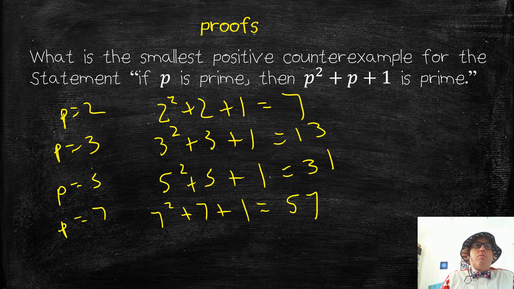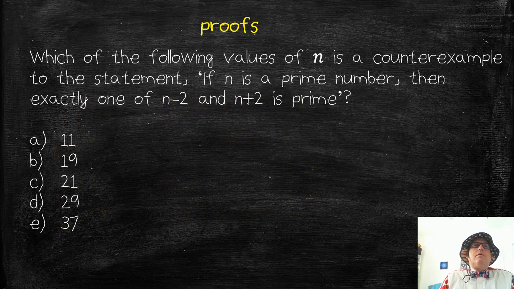Again, p is prime, so we're only starting with prime numbers. I started with the smallest ones and worked my way up. In this case, since they're looking for the smallest one, you're probably all right, and I don't really see a way that you can break this down. There's no real way to use the evens and odds on this, because if you try to do a proof, this expression will always be odd. P squared plus p plus 1 is always going to be odd, no matter what p is. So that's not really going to help you on this one. This one, you might just need to try some different examples.